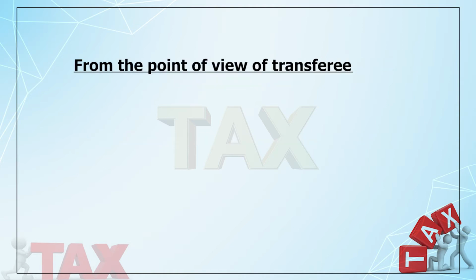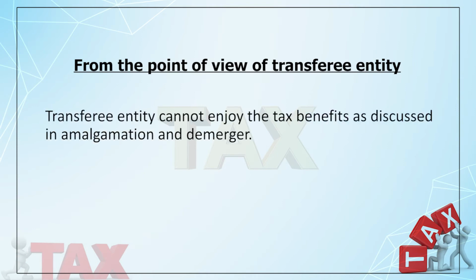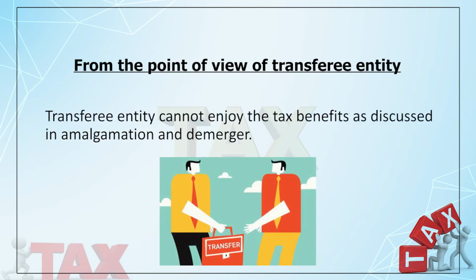And thirdly, from the point of view of the transferee entity. Now the transferee entity, I told you, cannot enjoy any benefit under those sections, say 35, 35ABA, 35ABB, 35D, 35DD, 35DDA, 35E, 36(1)(ix), 10AA, 10AB, they can't get it, right? So this is not tax neutral. Earlier too was tax neutral, but this is not tax neutral. So these are the tax implications in the case of slump sale.